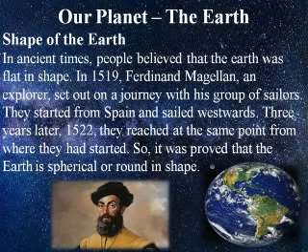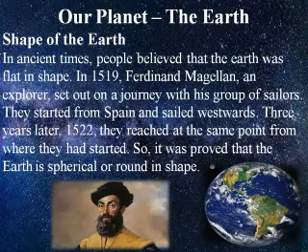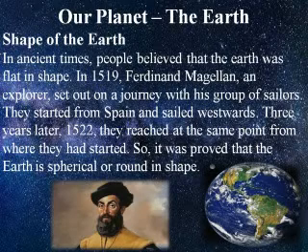They started from Spain and sailed westwards. Three years later, in 1522, they reached the same point from where they had started. So, it was proved that the earth is spherical or round in shape.